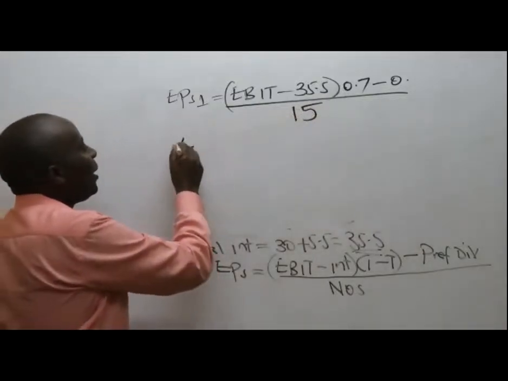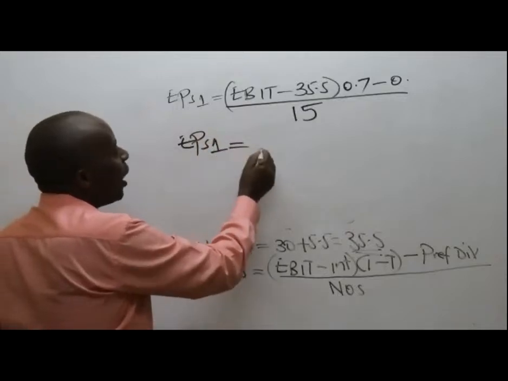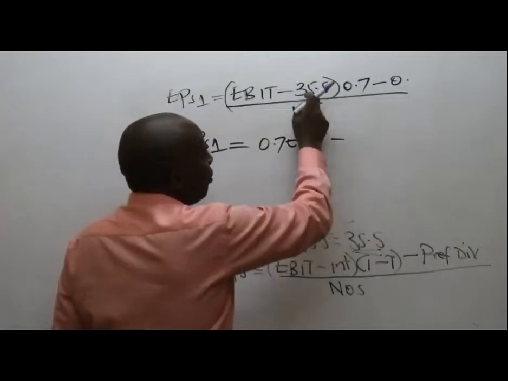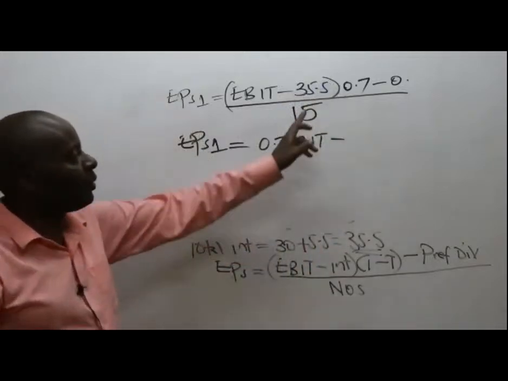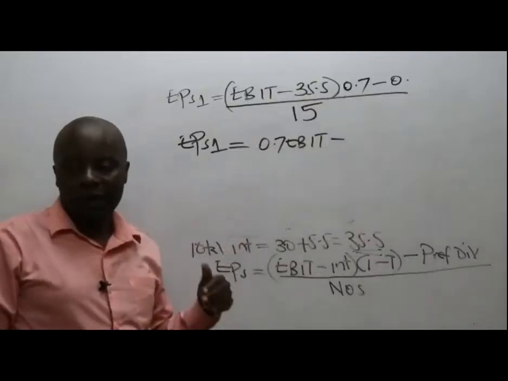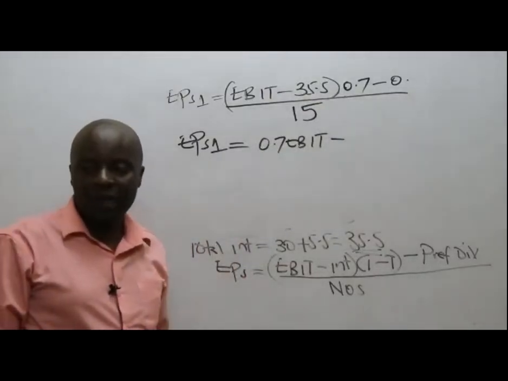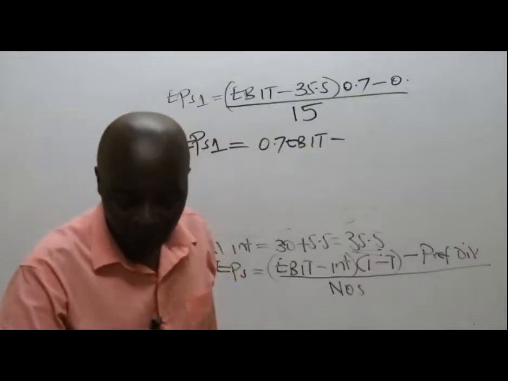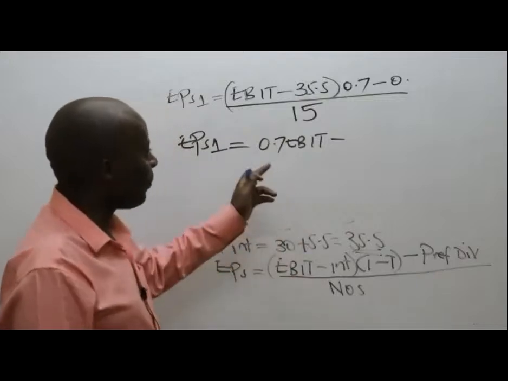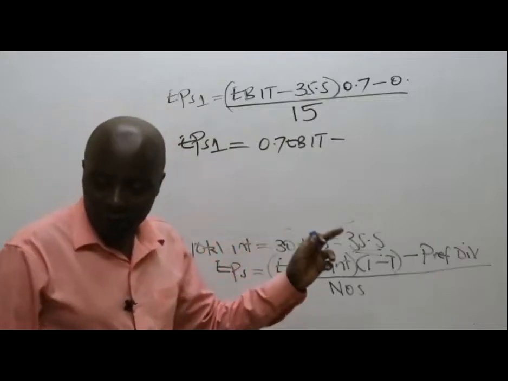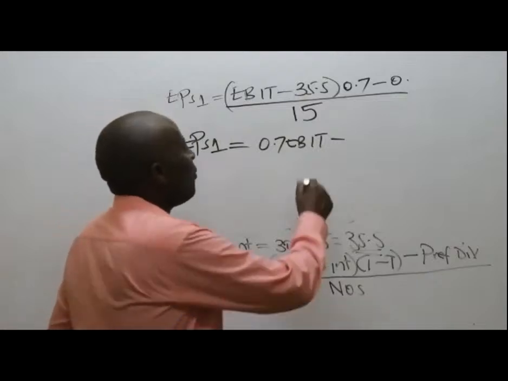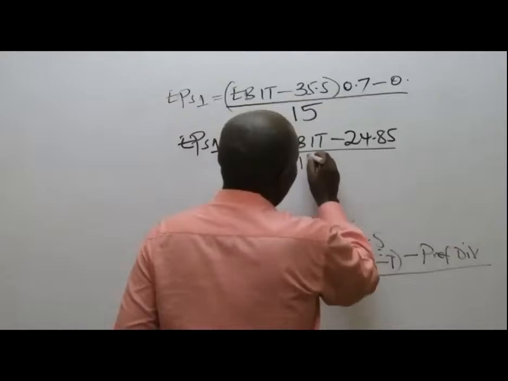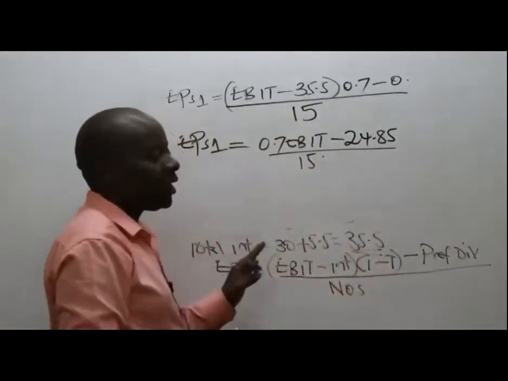Meaning that EPS for option 1 will be 0.7 times EBIT minus, could you kindly multiply this for me? What is 35.5 times 0.7? That gives 24.85. So here we have 24.85, everything to be divided by 15.